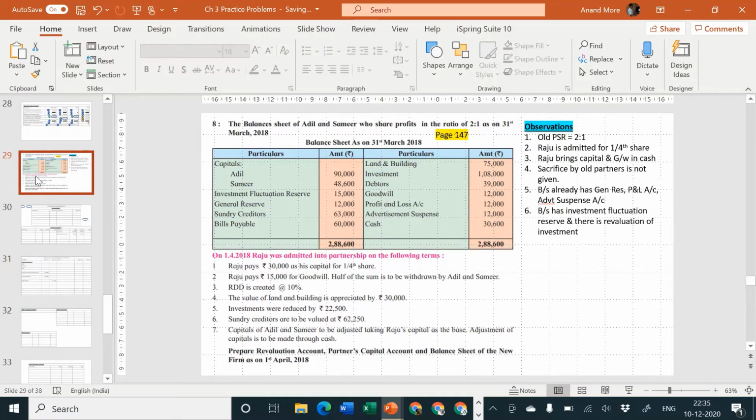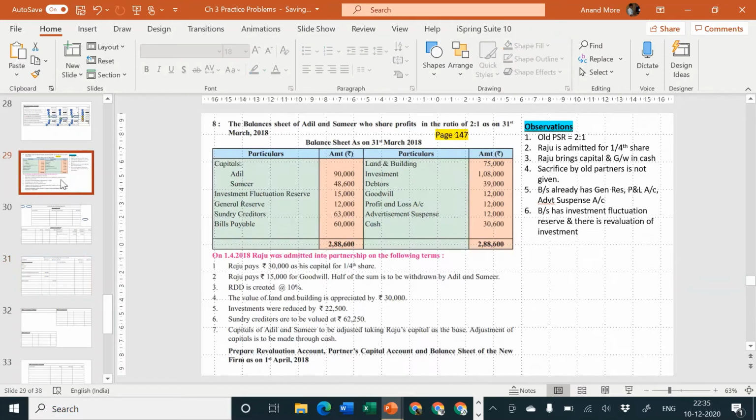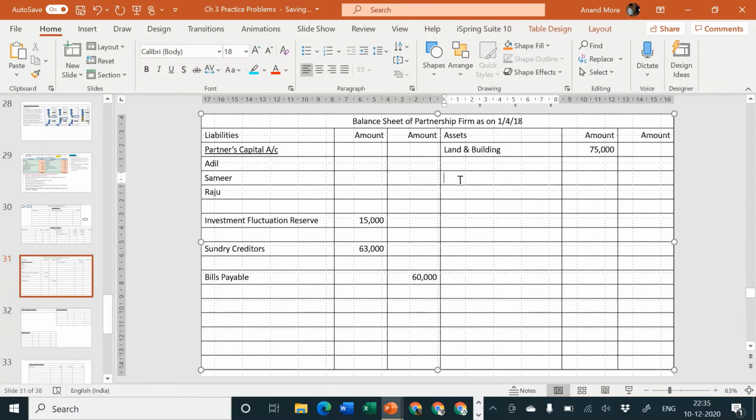Asset side is land and building. There is an adjustment for land and building, so I'll write land and building in the inner column, 75,000. Below land and building you have the next one, investment 1,08,000. There is an adjustment for investment. This problem is very beautiful for investment. I'll leave one line for the adjustment.